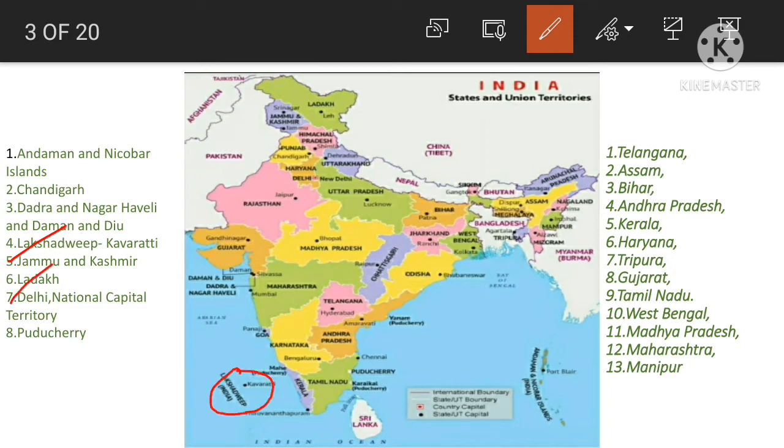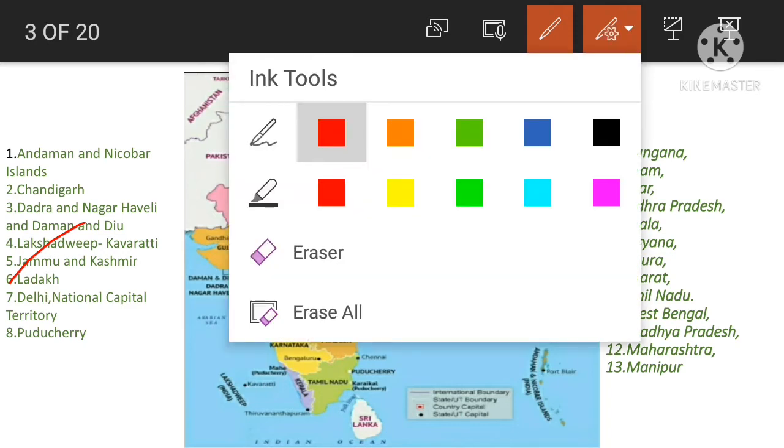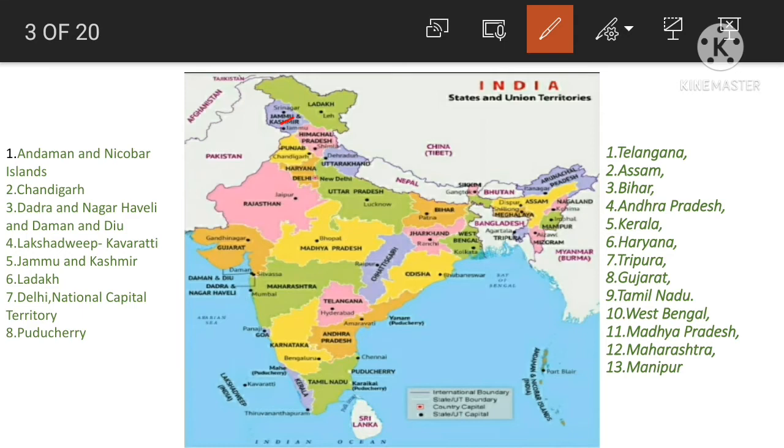Ladakh. This is Ladakh, the Union Territory Ladakh. Jammu and Kashmir. This is the Union Territory Jammu and Kashmir. Delhi, National Capital Territory. This is Delhi. Puducherry. This is Puducherry. So I hope you understood.